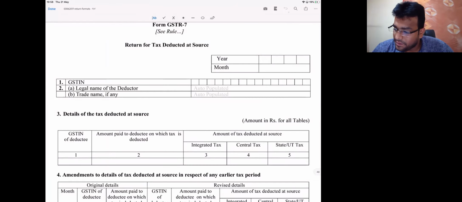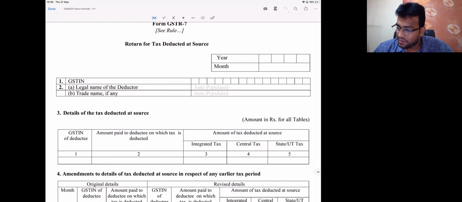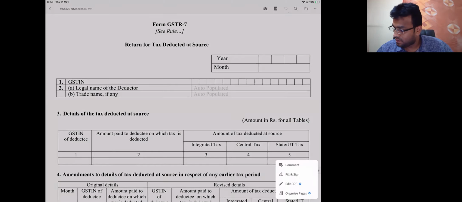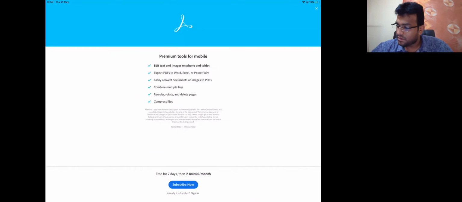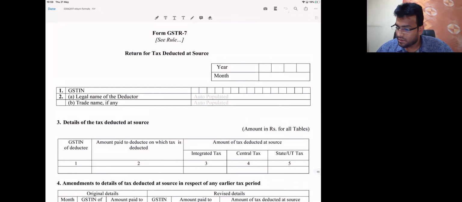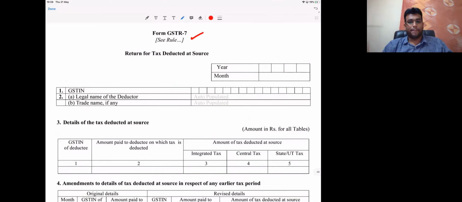Just a second. Yeah, now I got it. So which form you're talking about? GSTR 7. Please look at that, full clarity will come.